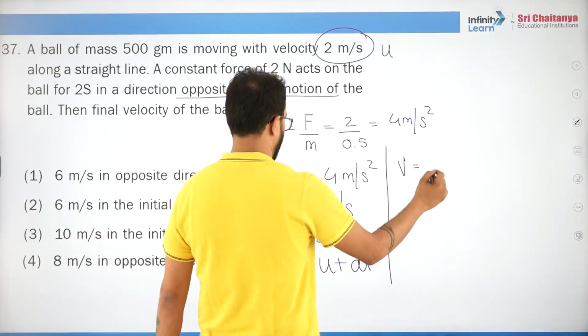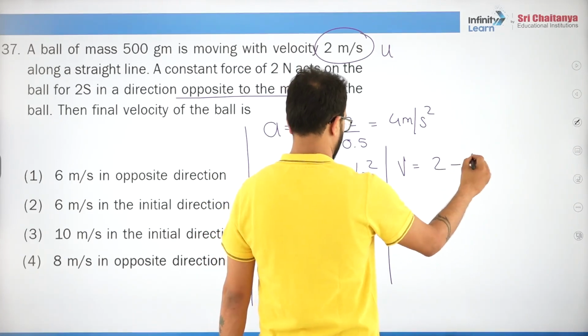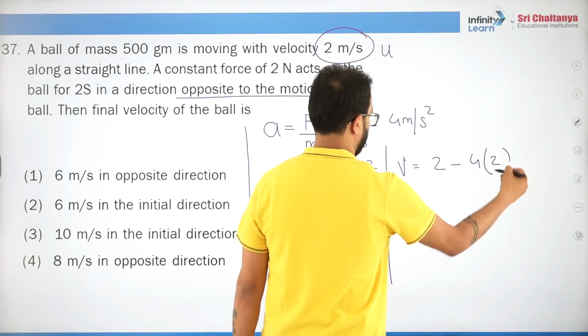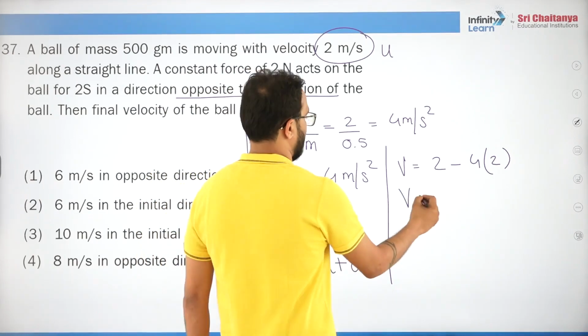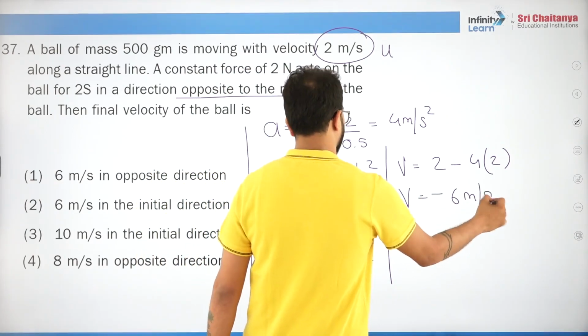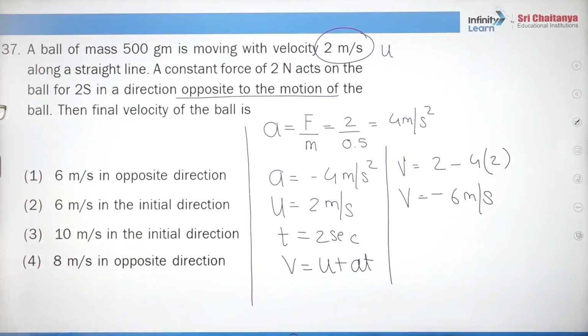We will find out. U is how much? 2 minus 4 into 2. I guess V is minus 6 meter per second, 6 meter per second in opposite direction. First option is correct. I hope you all are understanding this thing. Okay, it is easy, very easy.